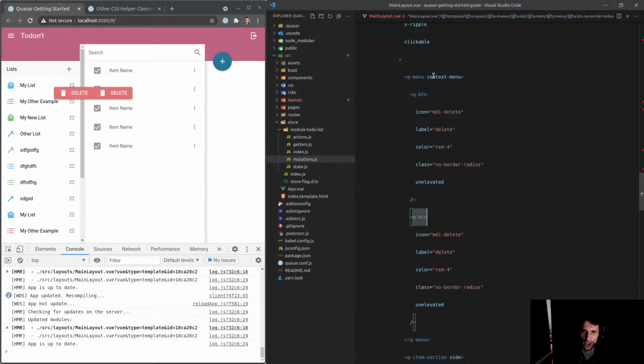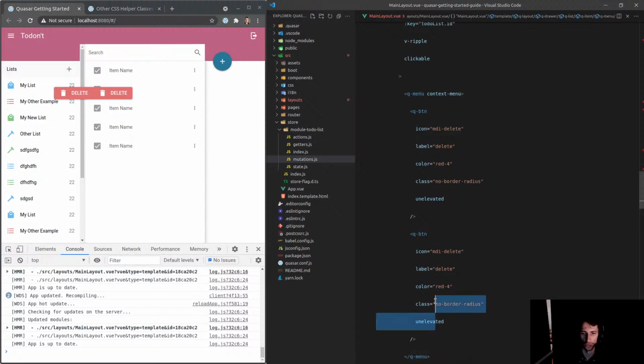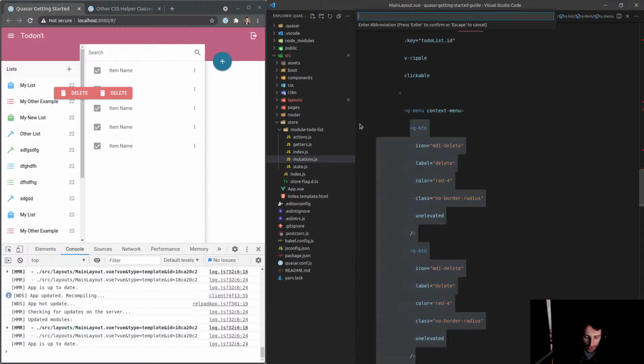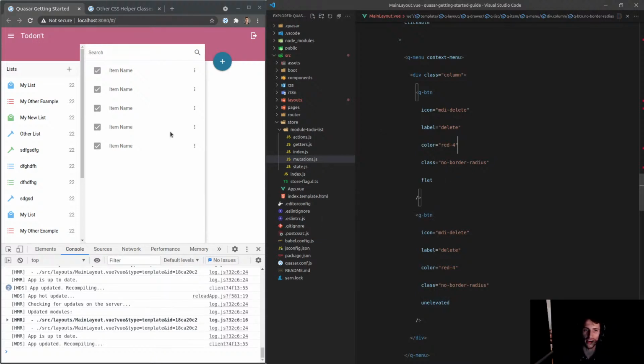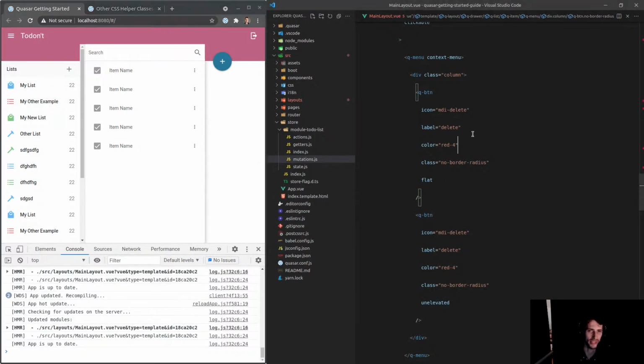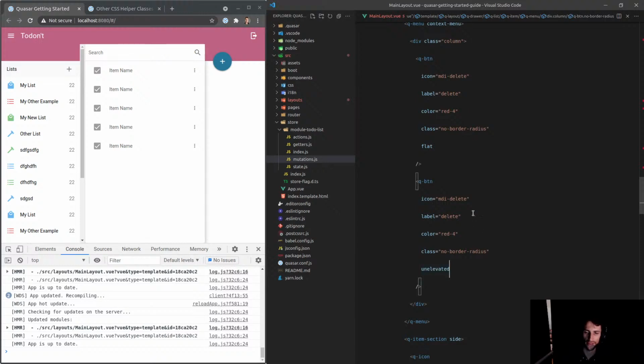So now that's gotten rid of the border radius, the next thing we need to do is make sure they're stacked. I don't know, what's the best way to do this? I might do something simple, like just put it inside of a div and then say class is equal to column. Let's have a crack at that. Yeah, that worked. And I actually think I like flat rather than unelevated. It just makes the colors a bit more subtle. And then later on we'll have edit as well. So let's come down here and have a blue button, and we'll call that MDI pencil, and this one will be edit.